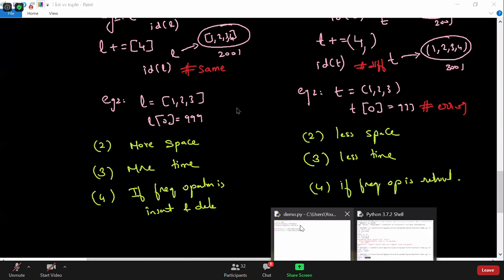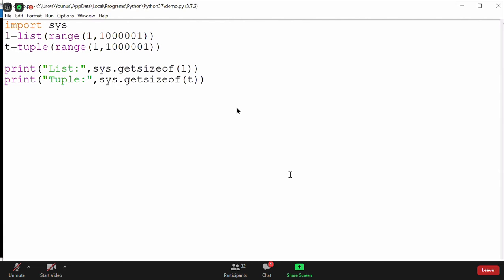Let's try that. Can we calculate the time and check how much time it takes for performing this action? I can write some logic here to find the list addition of all these things, then do the same with the tuple, and print the time because we have a module called time. You can check the starting time and ending time with that. Kudal, do you want me to show that, or is it okay?